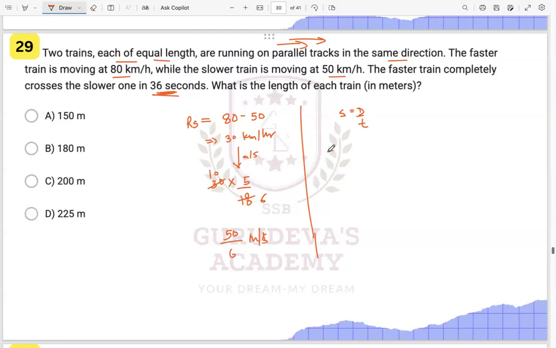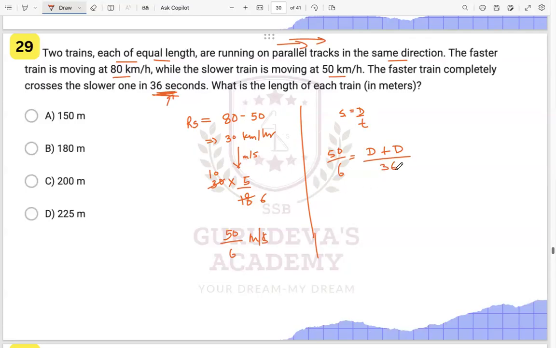So we know speed, that is 50 upon 6, is equal to distance. Now distance is what? It will be both the trains' distance, that is d plus d, right? Train 1 and train 2 distance, upon 36, which is the time given to you over here, right? So we will just find the distance over here.